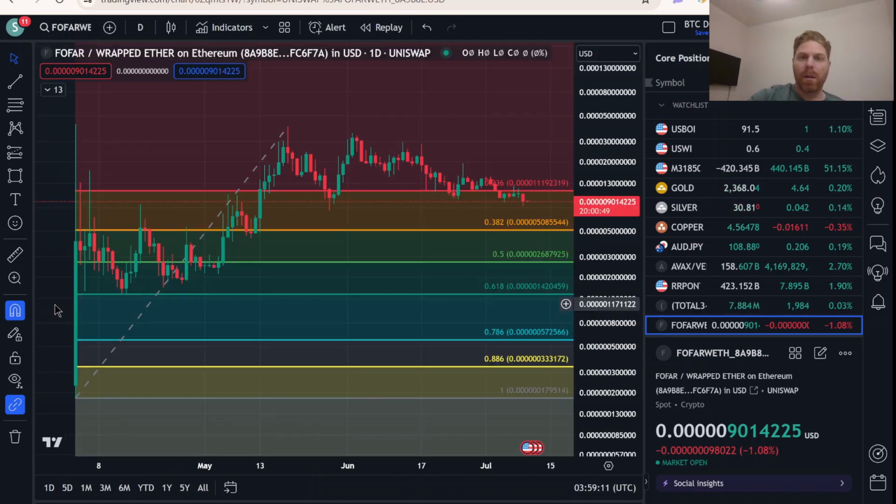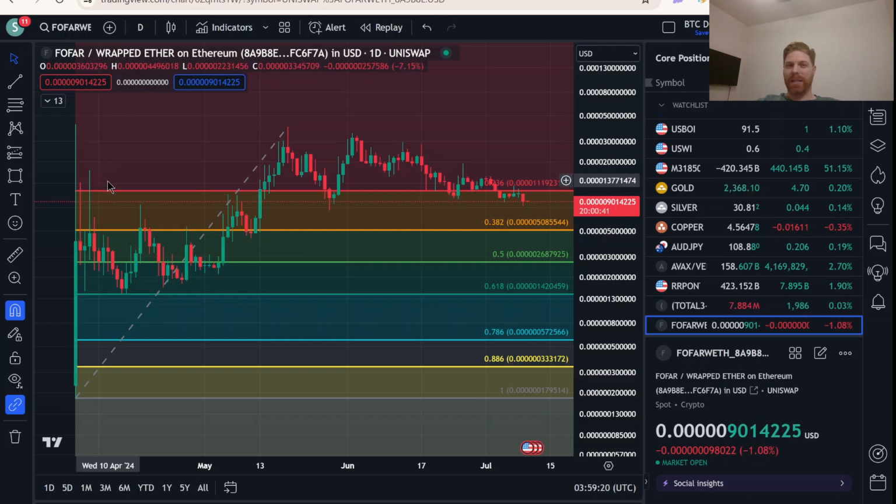You just never know. Now, if we look at fib levels, we can get another perspective here. Again, ignoring these wicks, which may affect these slightly, you can see that we have been simply straddling the 0.236, or 23.6% down from the all-time high in terms of the fib levels, not in terms of price. So this is 23.6%. Again, not price. This has to do with fibs. So we've been straddling this level, and that's 0.000111923, and there's been a lot of battles here. The next fib level down is the 0.382, and this would kind of be my line in the sand.